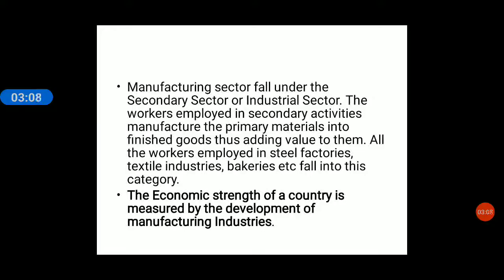They add value to the primary product. The wheat has been added with value, and it is made into bread. Yes, so the secondary sector adds value to the primary product, and they make them into finished products, thus adding the value.